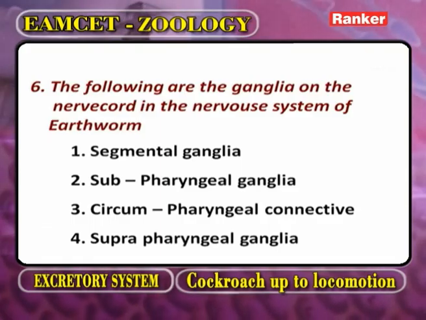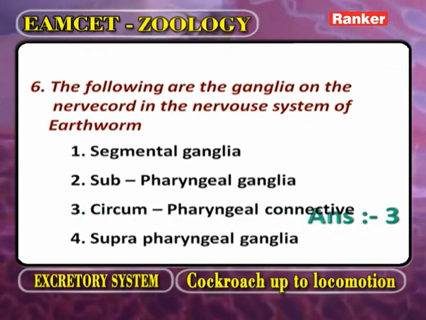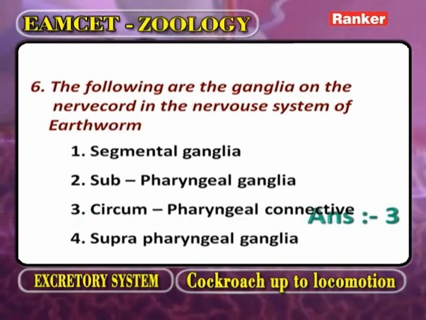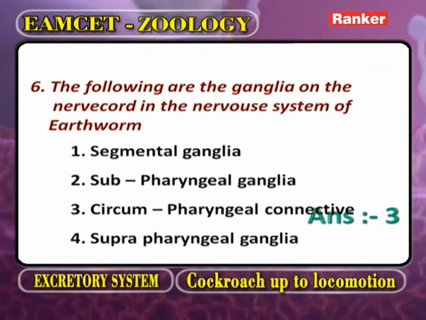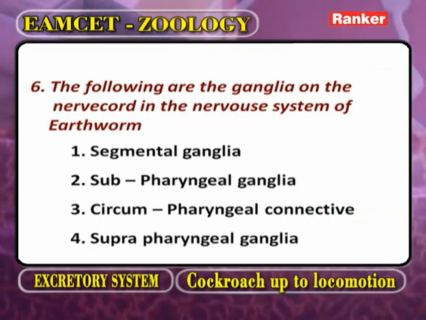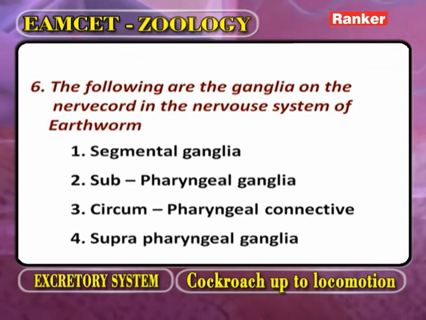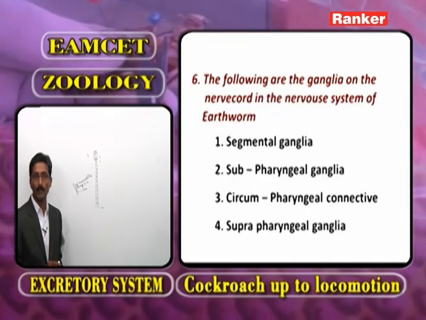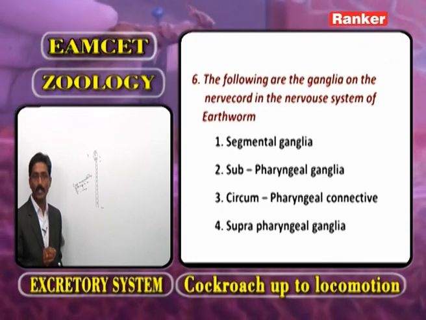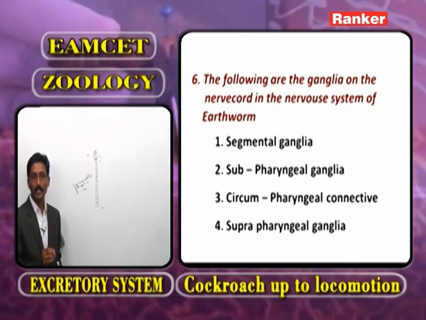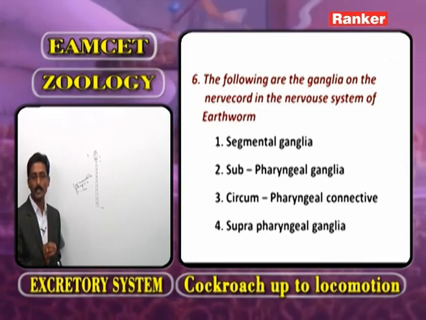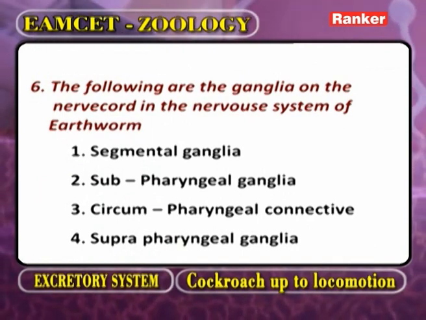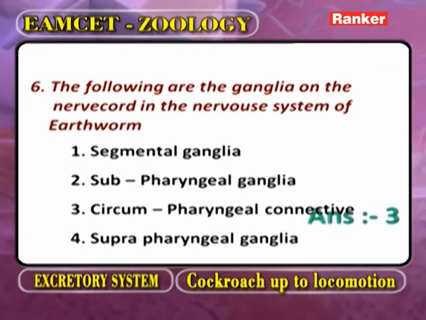First option, segmental ganglia. Second option, subpharyngeal ganglia. Third option, circumpharyngeal connectives. Fourth option, suprapharyngeal ganglia. The correct answer is segmental ganglia, because on the nerve cord, segmentally arranged ganglia are present. So the first option is correct. Now we go for the next question.